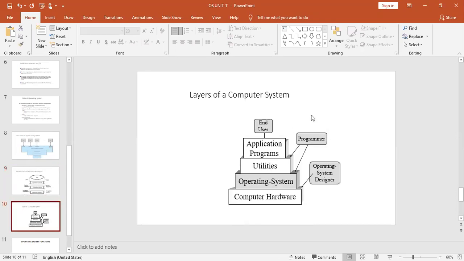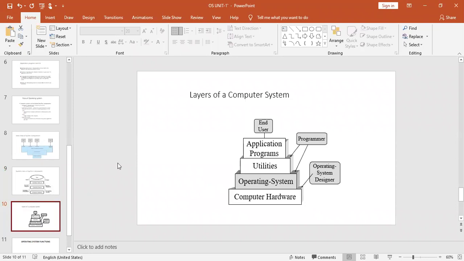So if you want to look at this particular one in the layer format: application programs, utilities, operating system, and the lowest level is computer hardware. Nothing else. All these three diagrams are the same. They want to depict the same kind of information. Only the structure or the way we represent it is different. So that is about what exactly the operating system is.